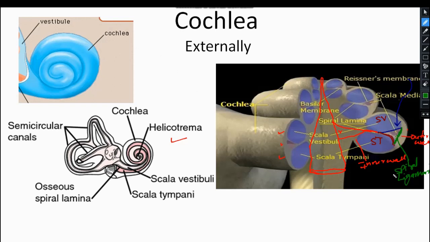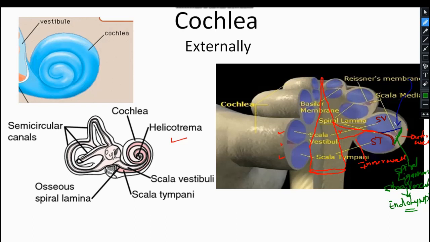Let me write it down: stria vascularis. This stria vascularis forms the fluid, the endolymph. So endolymph is formed by the stria vascularis.